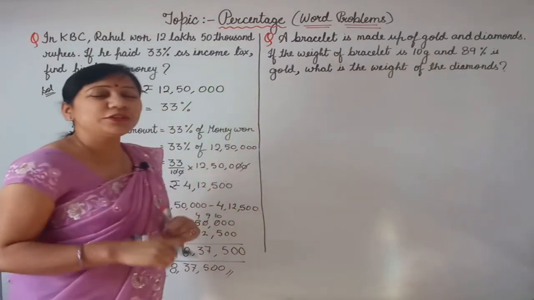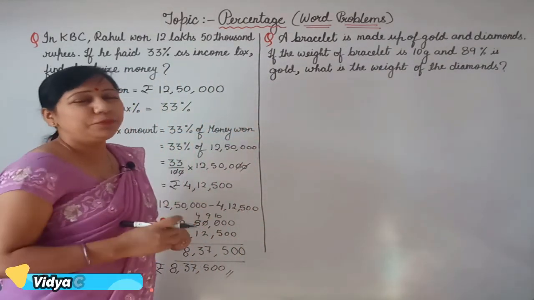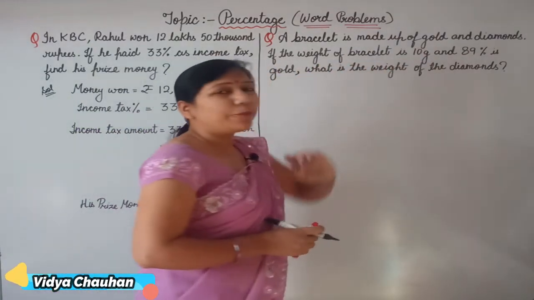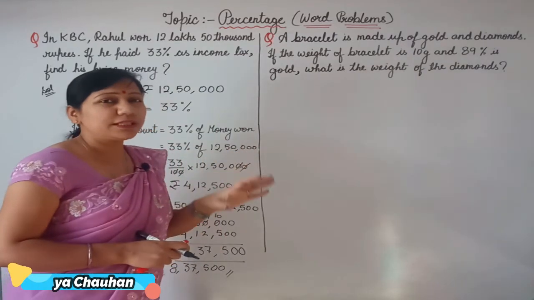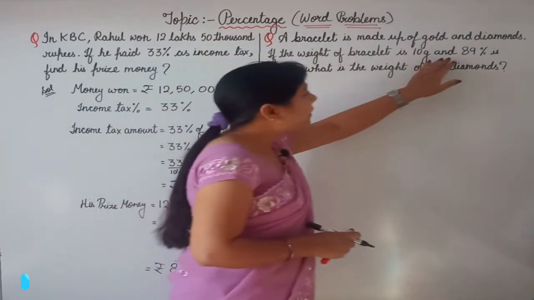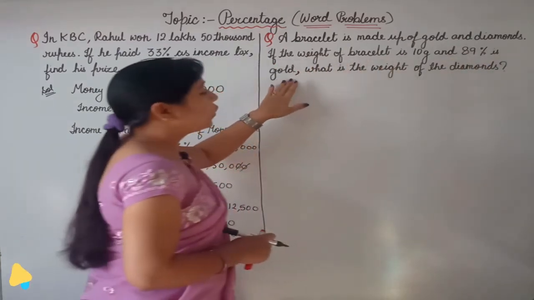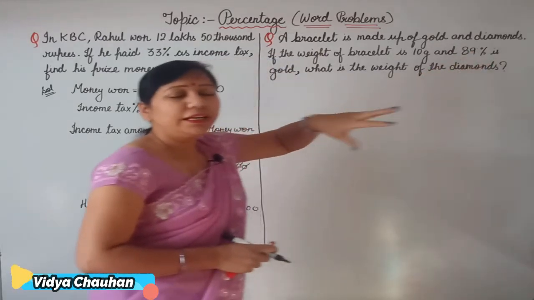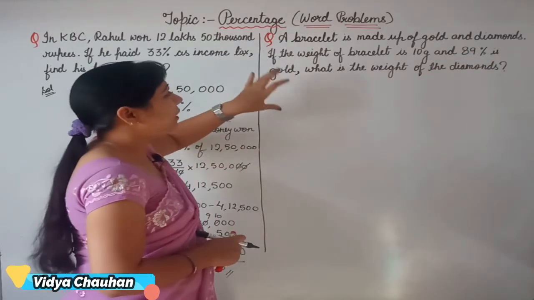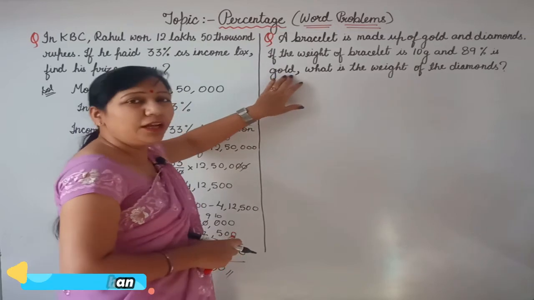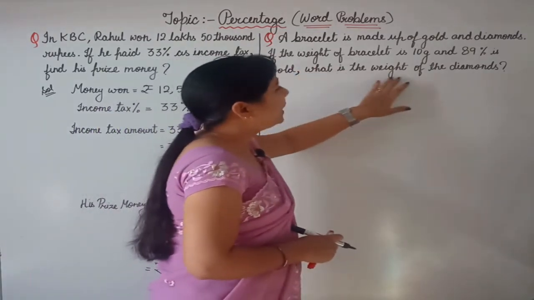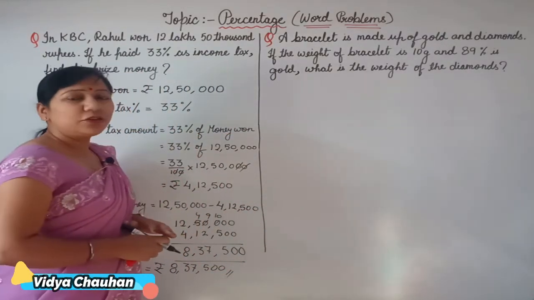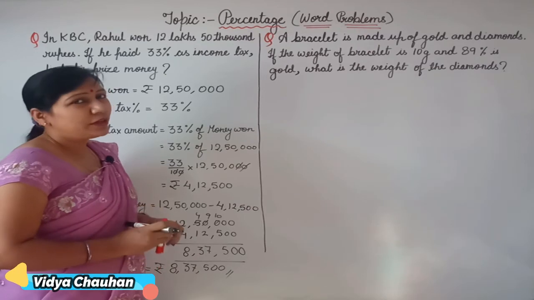If the total weight of the bracelet is 10 gram and 89% is gold, out of that 10 gram of weight, 89% of the metal is actually gold. What is the weight of the diamonds? So you have to find, if 89% is gold, then what is the weight of diamonds?